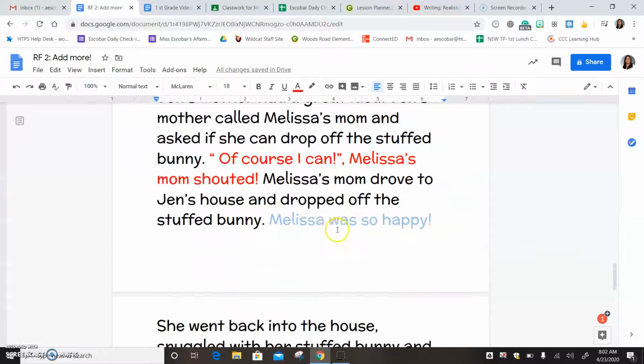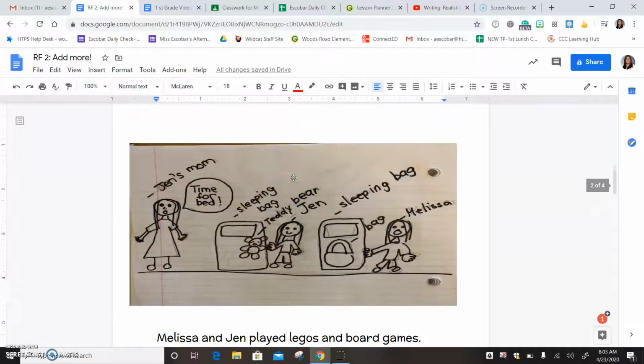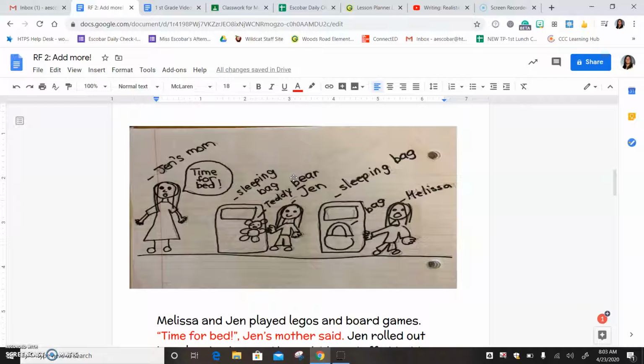So I was able to add feelings. I actually already had the feelings. I definitely had the dialogue, but I noticed I did not have a thought. So I added one there. And so the next thing that you can do after making sure you have feelings, thoughts, and your dialogue, you can always go back and add more to your pictures.